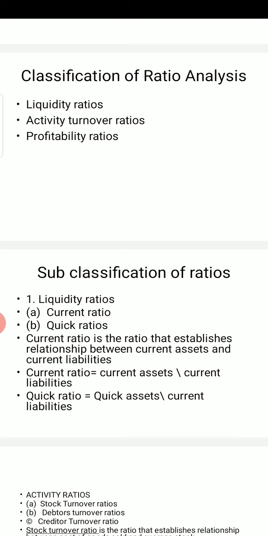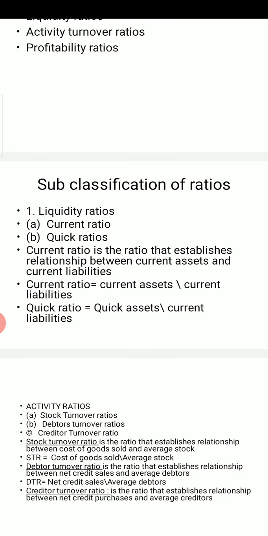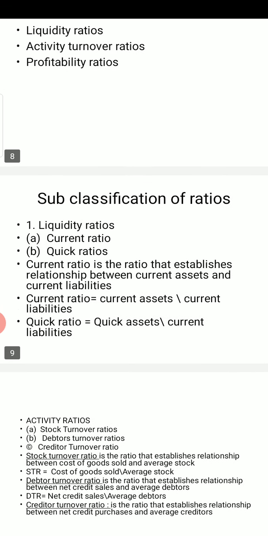If anyone asks you the definition of what is quick ratio, again you will explain from the formula. Quick ratio is a ratio which establishes a relationship between quick assets and current liabilities. Next, the second type of ratio is activity turnover ratios, which is also known as efficiency turnover ratios.